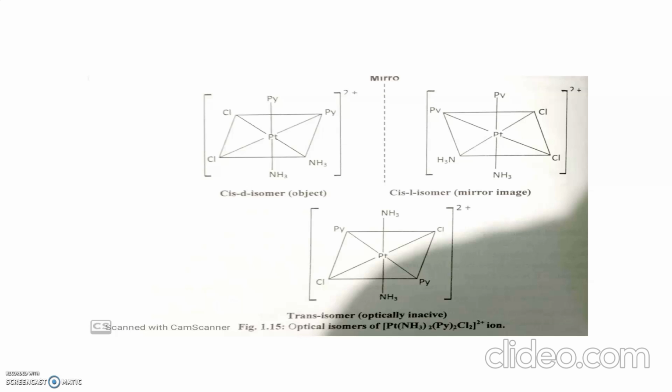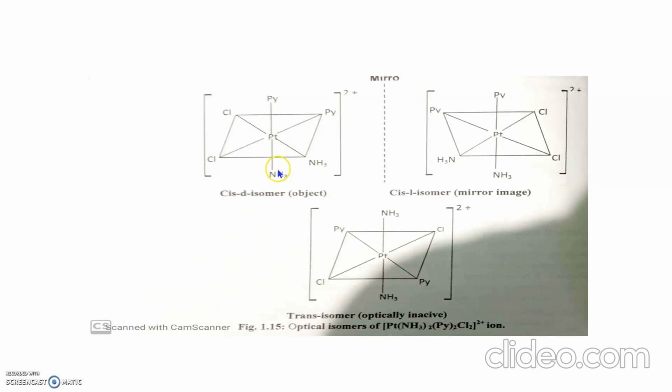These are examples of the Ma2B2C2 type of complex, meaning two ligands of each type are the same. This complex ion can exist in 5 geometrical isomers but only 3 have been isolated.